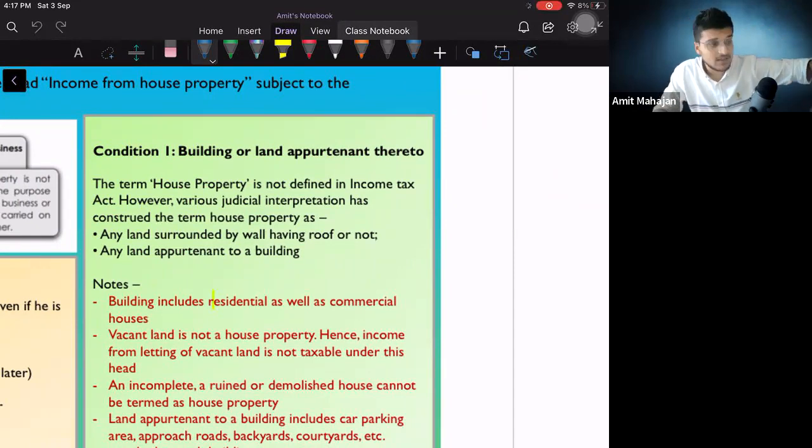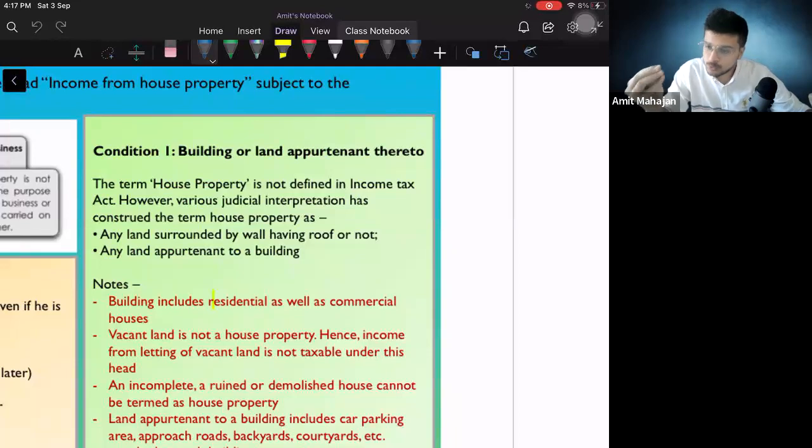But along with the building, I gave that land appurtenant thereto on rent. So जो मुझे पैसा मिलेगा वो बिल्डिंग का भी होगा और वो लैंड का भी होगा ना. So both will be considered as house property, और दोनों से जो इनकम मिलता है वो income from house property कंसिडर करेंगे. If you ask me what is the meaning of house property, it is not written in Income Tax Act, but उन्होंने थोड़ा सा इंटरप्रिटेशन किया. क्या है? Any land surrounded by wall having roof or not, any land appurtenant to a building will be considered as house property. ठीक है.